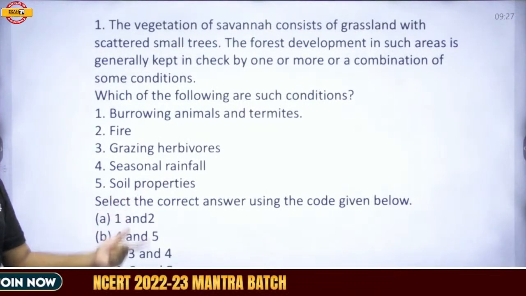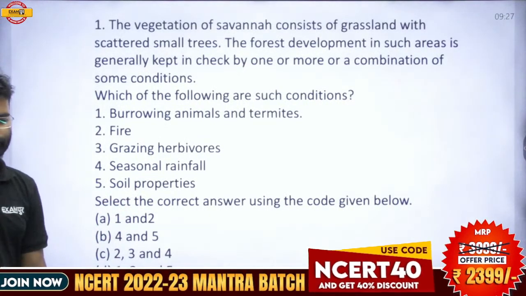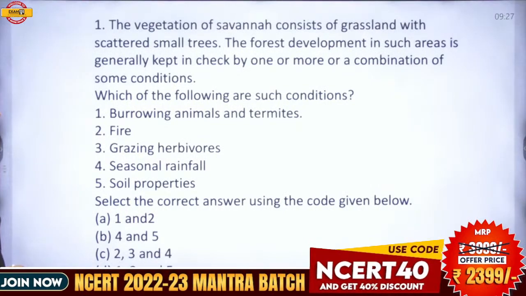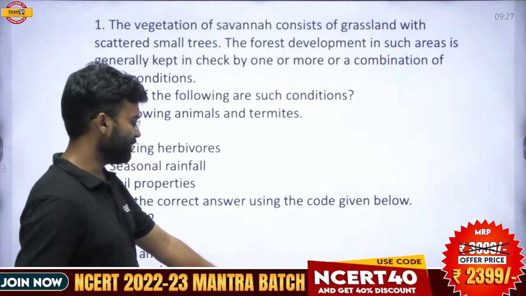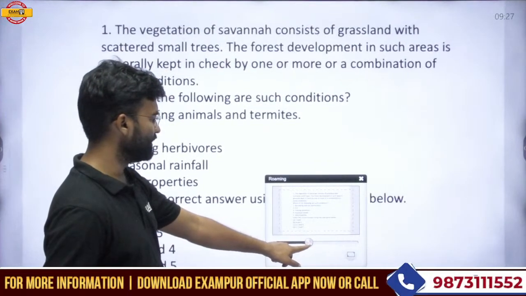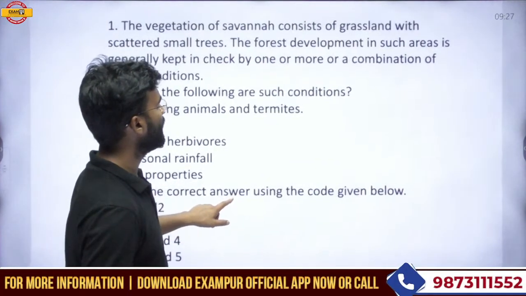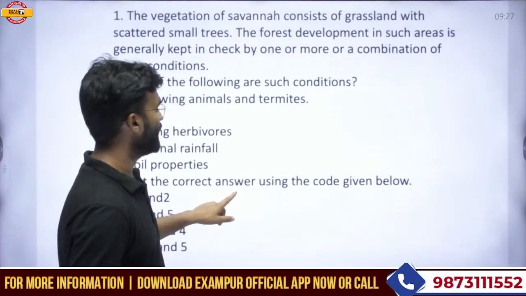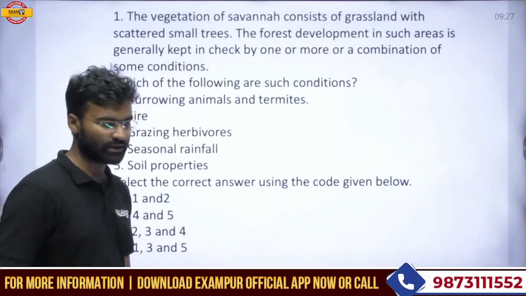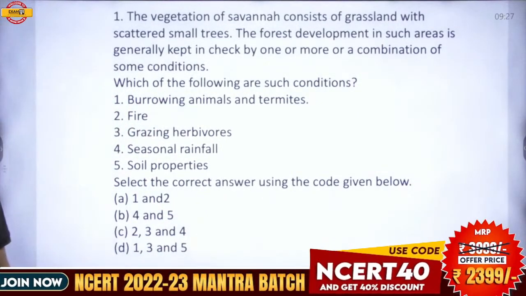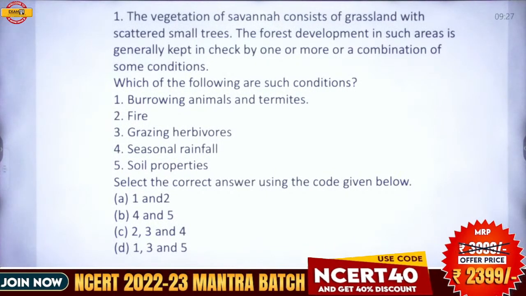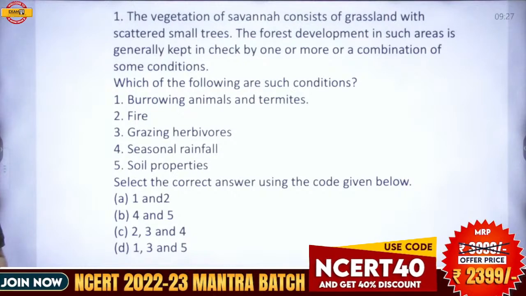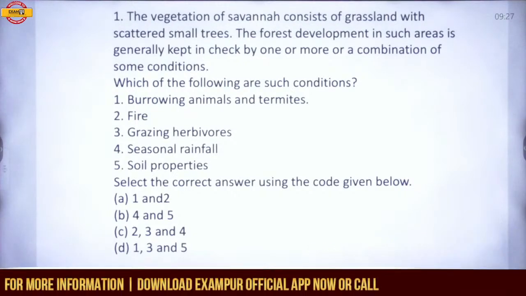Select the correct answer using the code given below. Please read this question and try to respond with the answer.